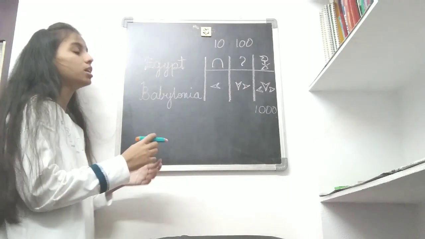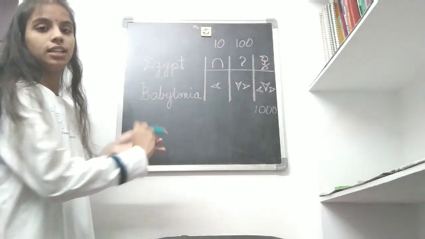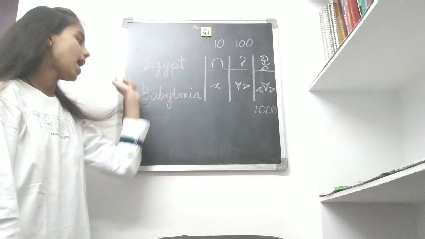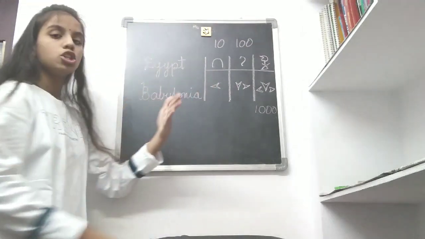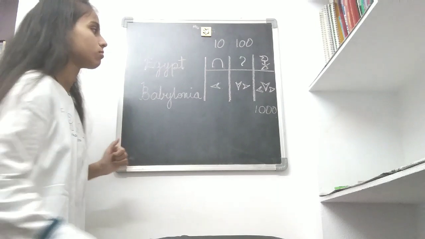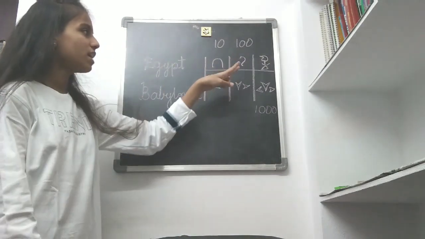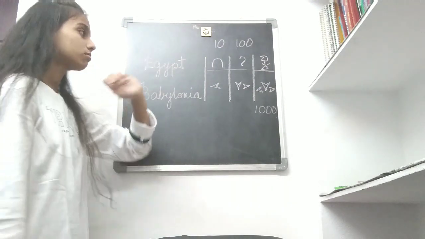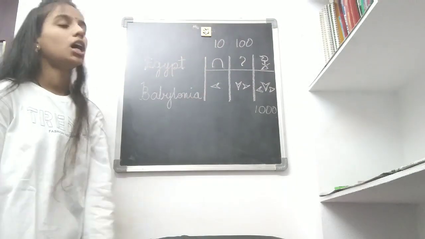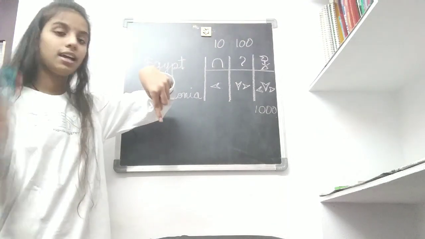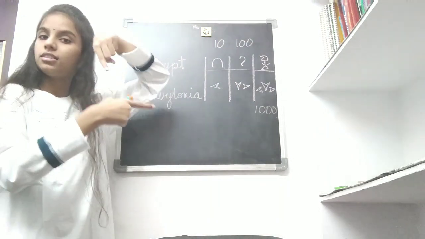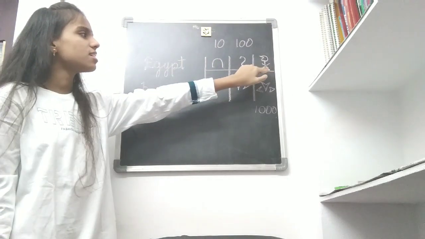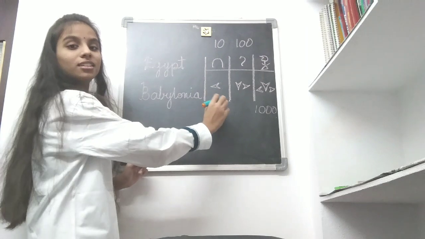So see, in Egypt, this like an opposite U is used for tens. And in Babylonia, it is like this side showing arrow. Okay? And for 100 in Egypt, a question mark without a dot, and in Babylonia, a mark that shows this side and that side. Just like this.